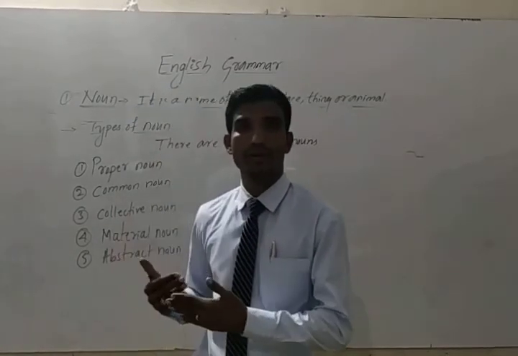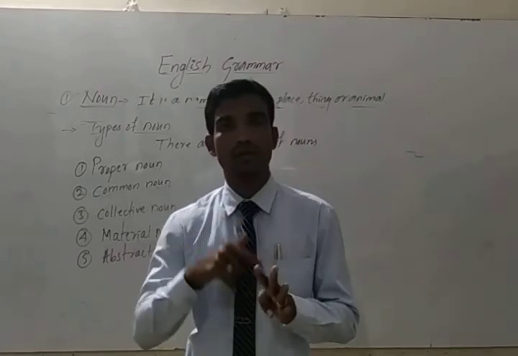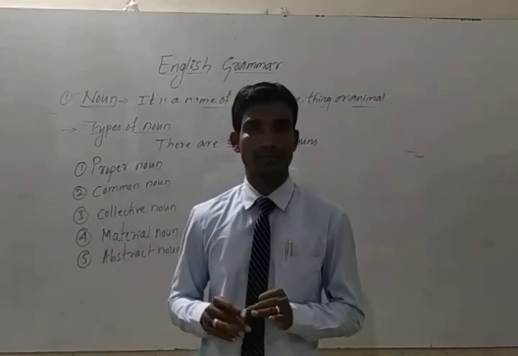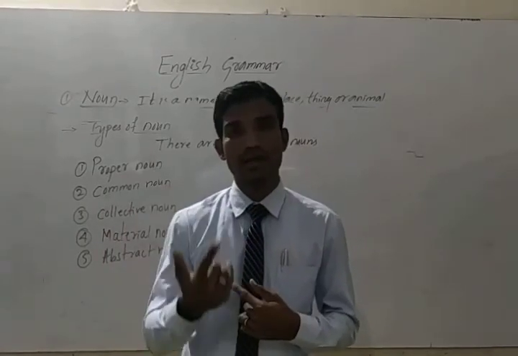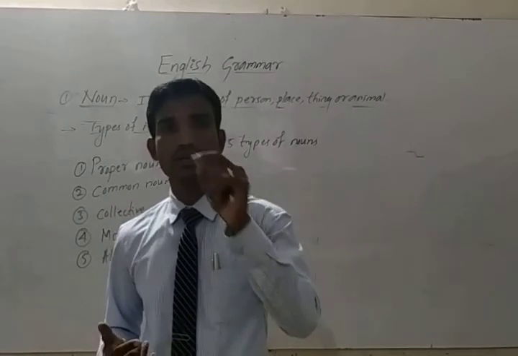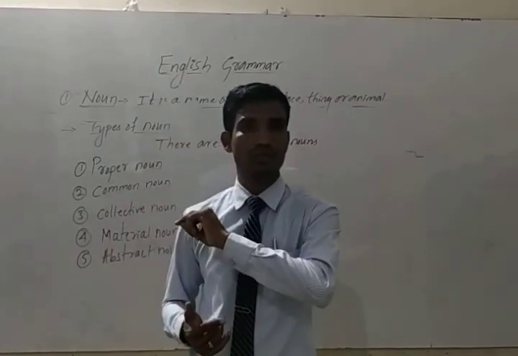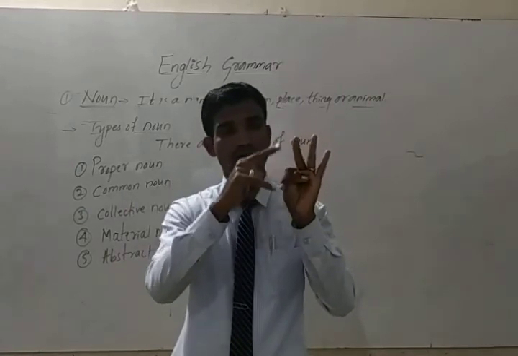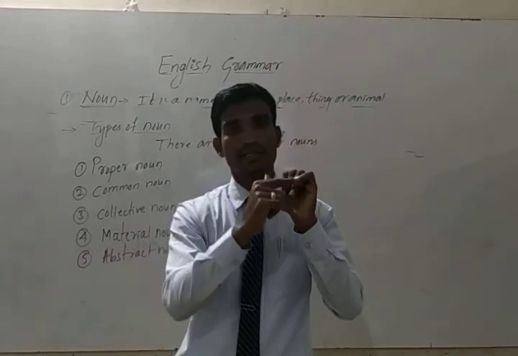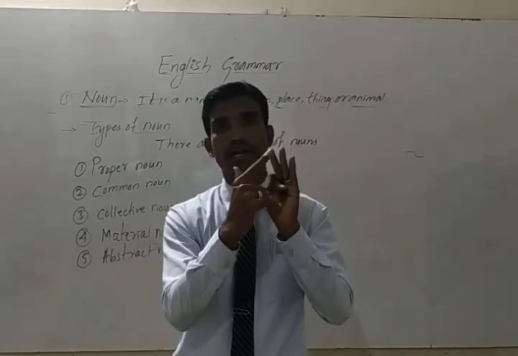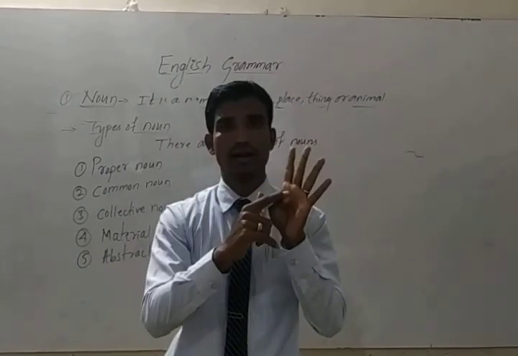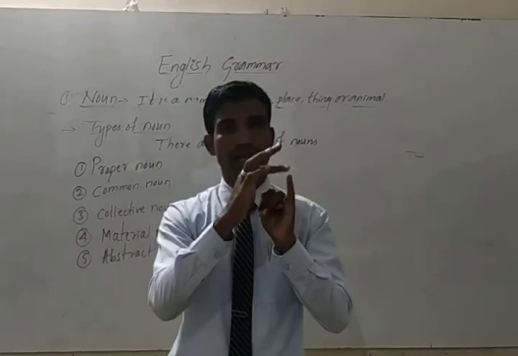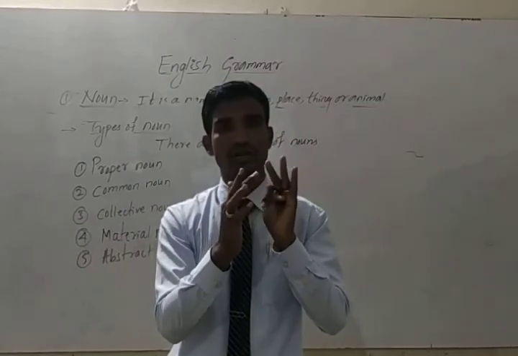Next, parts of speech. Words which are frequently used in speech or writing are called parts of speech. I repeat again. Words which are frequently used in speech or writing are called parts of speech. There are 8 kinds of parts of speech: noun, pronoun, verb, adverb, adjective, preposition, conjunction, interjection. I'll repeat again. Noun, pronoun, verb, adverb, adjective, preposition, conjunction, interjection.